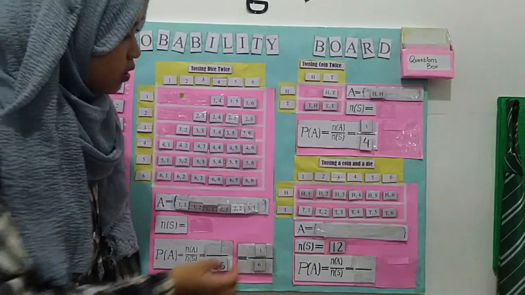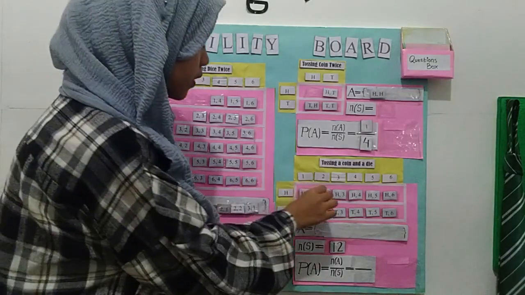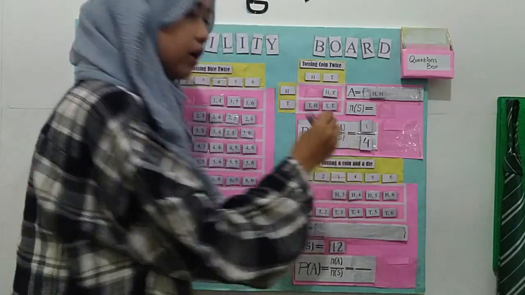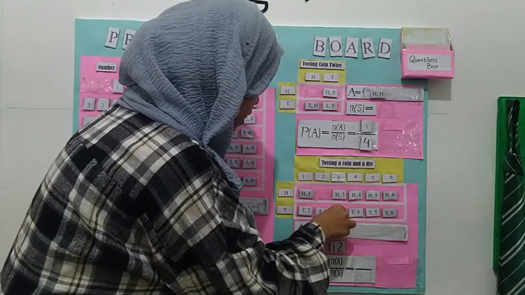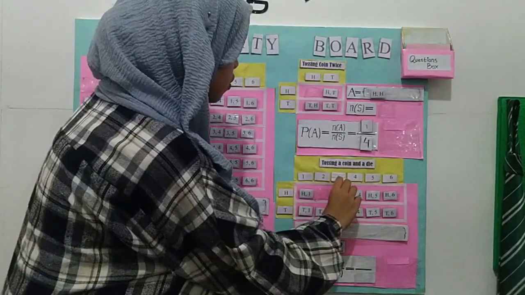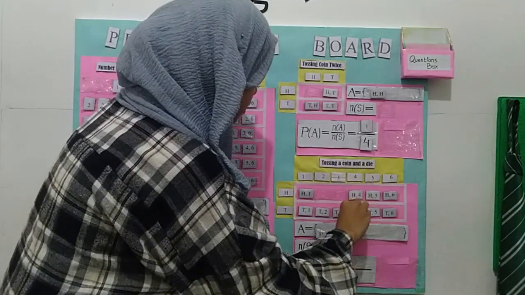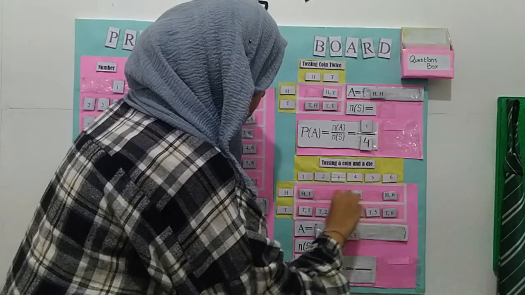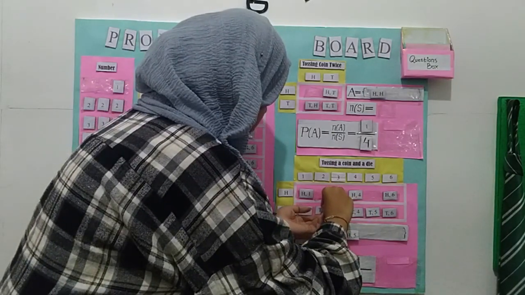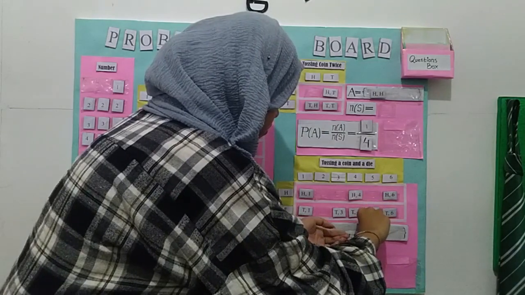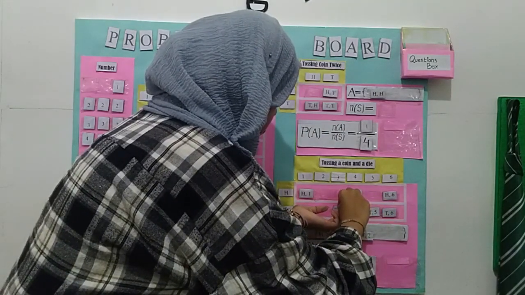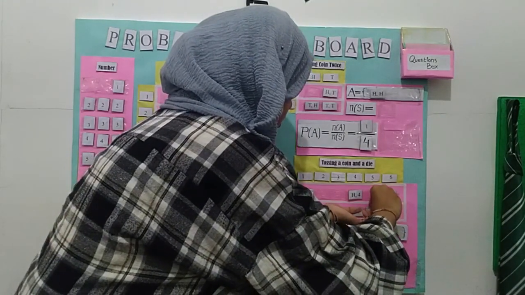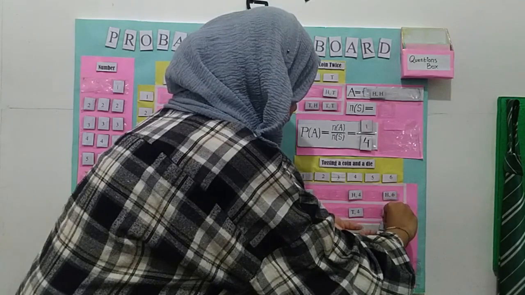So here we can take head, 2, and we put in element of A, and then head, 3, head, 5, tail, 2, tail, 3, and tail, 5.